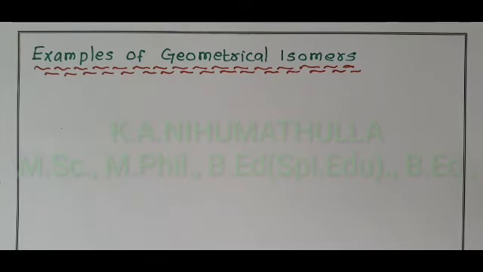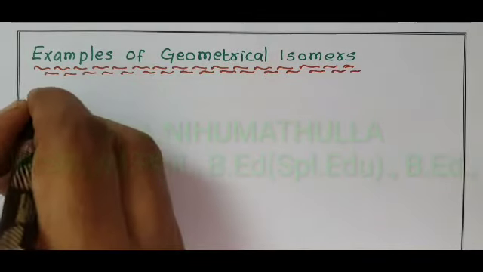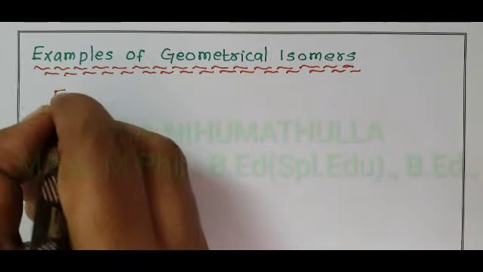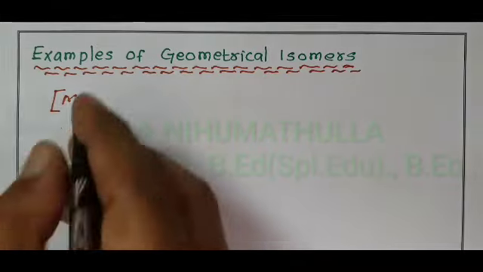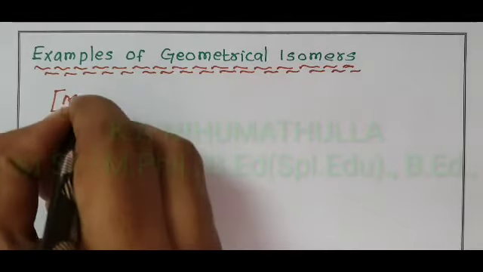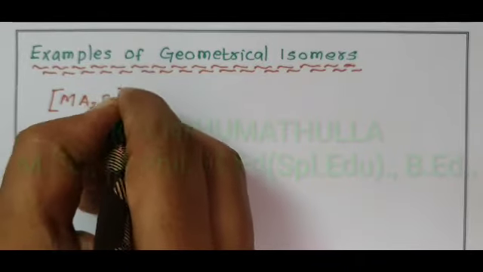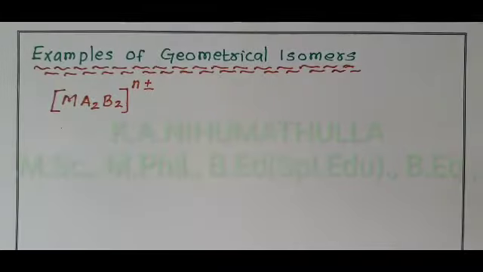Examples of geometrical isomers in square planar complexes. First, the type of complex taken has central metal ion M and A2 and B2 types of ligands, a heteroleptic complex.